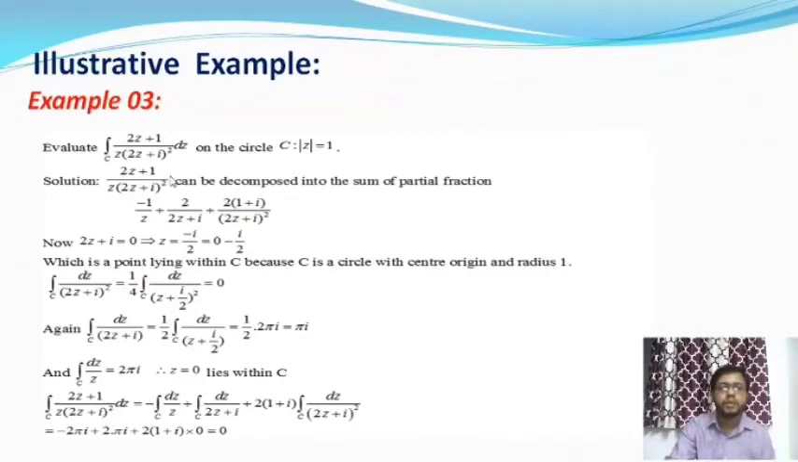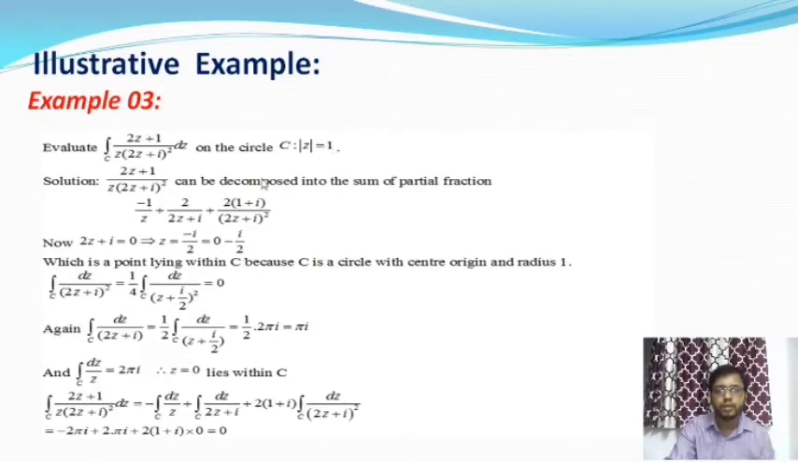Let us take one more example on Cauchy's theorem. Here is the example: find the value of the integral over C of (2z + 1) / (z(2z + i)²) dz on the circle |z| = 1. That means the center of the circle is at the origin (0, 0) and the radius is 1.